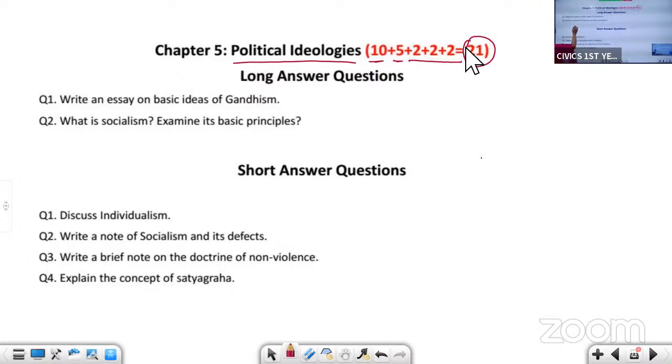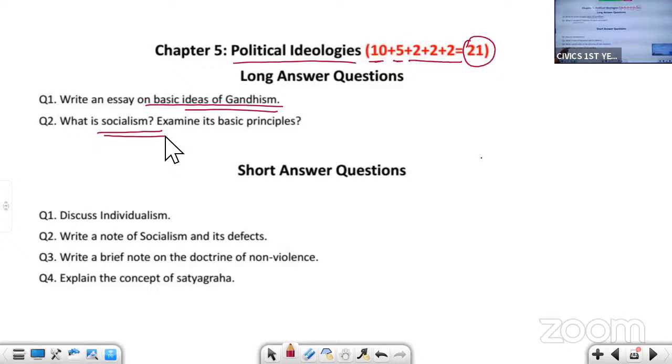The first is basic ideas of Gandhism. In this chapter, you will study different ideologies like Gandhism, socialism, liberalism, individualism. We will discuss each of it in detail. So in LAQs, you will get ideas of Gandhism and basic principles of socialism. What is socialism and what are its basic principles?